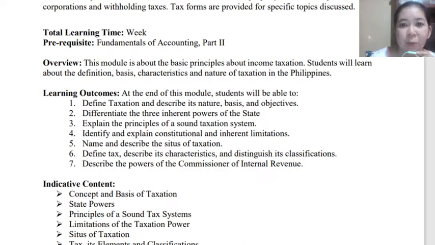This module will discuss the basic principles of income taxation. You are going to learn here about the definition of the term, the basis of taxation, its characteristics and nature. Basically, we will focus on income taxation in the Philippines.